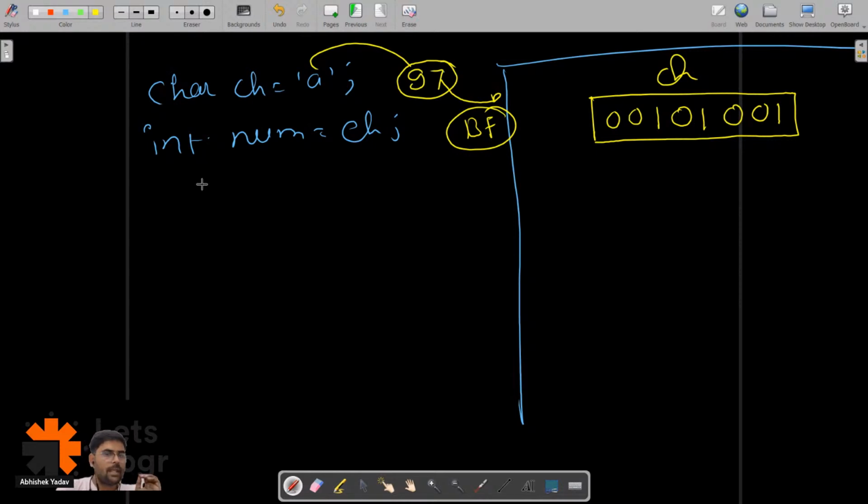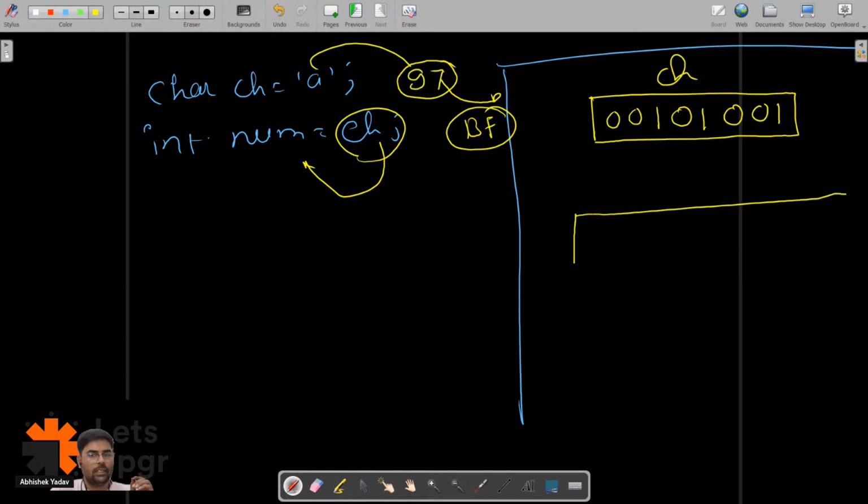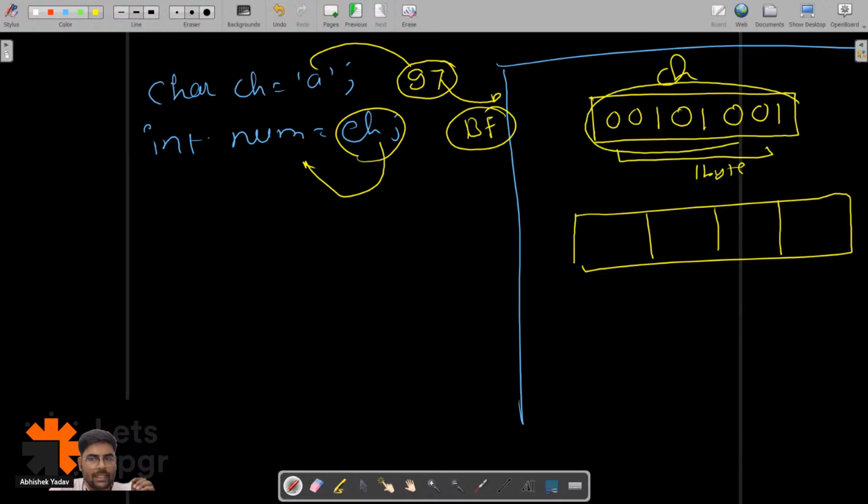After that, we are transferring the data of ch to num. That means we are creating one more container of 4 bytes. This is 1 byte. We are taking this data and putting it in 1 byte, so this data will be transferred here: 0 0 1 0 1 0 0 1, and the remaining block will be filled with zeros. That is 8 zeros here, because I know 1 byte is equal to 8 bits.